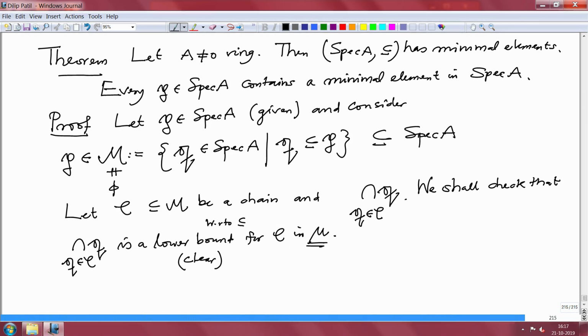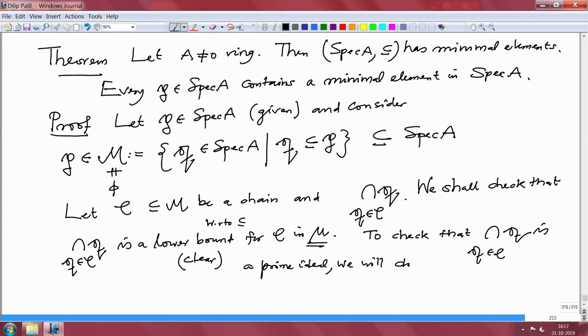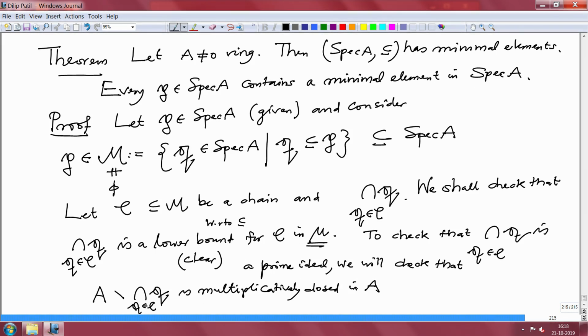But note that to check that the intersection of Q in C is a prime ideal, we will check that the complement, A minus the intersection of Q in C, is multiplicatively closed in A. But what is the complement?